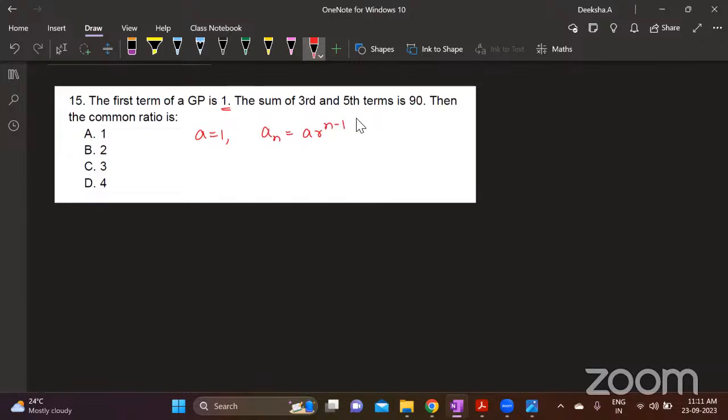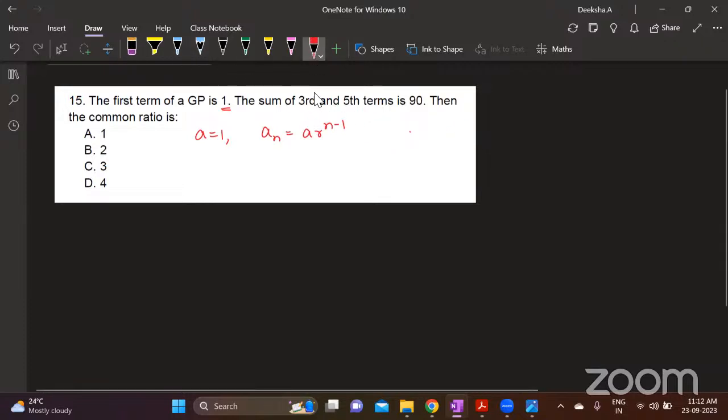What is the general term of an arithmetic progression? The general term of an arithmetic progression is an equals a plus n minus 1 into d. So here we are writing the general term for a geometric progression, which is a into r power n minus 1.